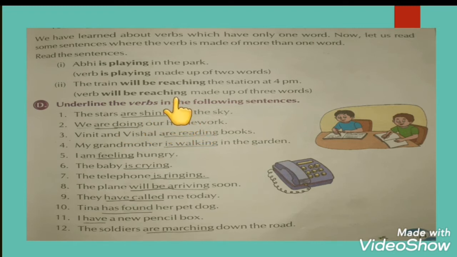Here, shining is the verb which is made up of 2 words. We are doing our homework. Are doing is the verb which is made up of 2 words. Vineet and Vishal are reading a book. Are reading is the verb which is made up of 2 words. The plane will be arriving soon. Here the verb is made up of 3 words, that is, will be arriving. So like this we have to underline the verbs in the sentences.